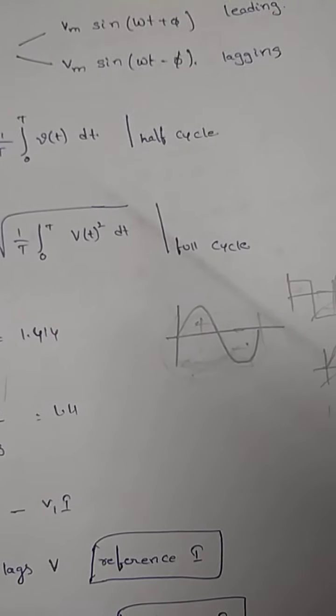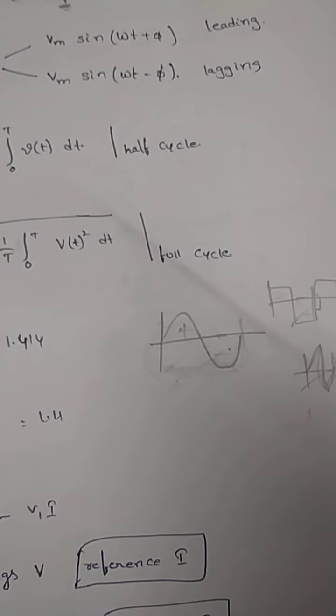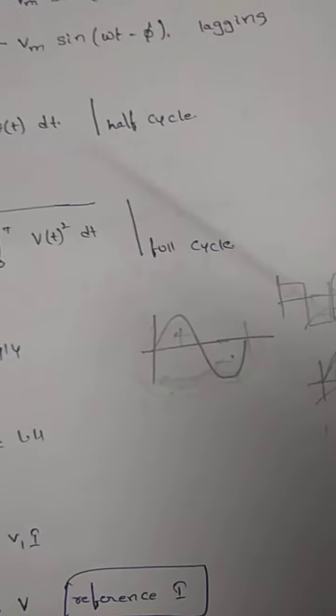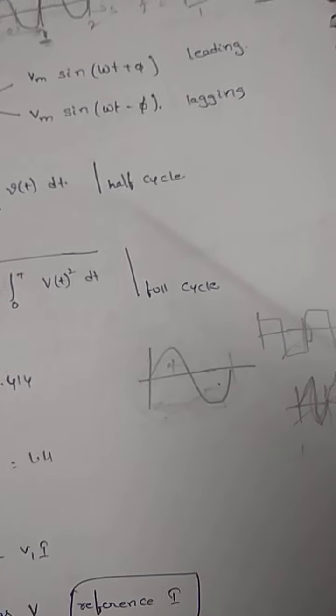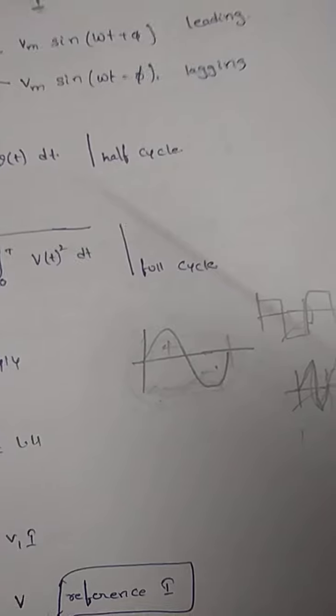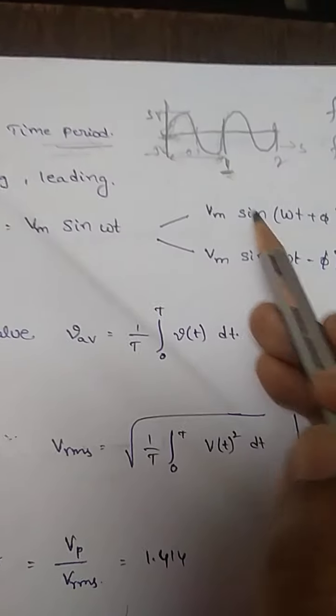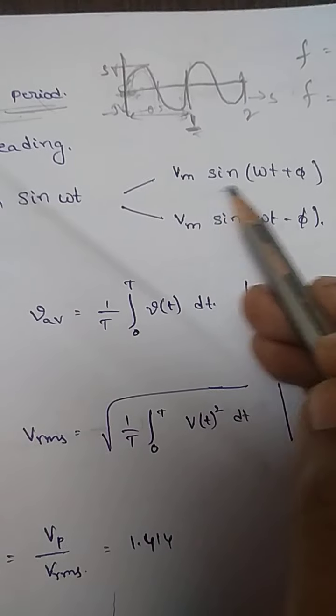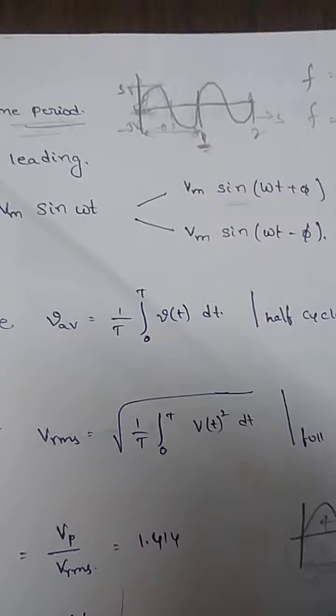If you go with machines also, mostly we go with sinusoidal. For that reason, whatever the harmonics are, it is easy to represent. Harmonics are nothing but your Fourier transformations. So the remaining parameters are also easy to represent. That's why we are going with the sinusoidal waveform instead of the triangular and square waveforms. That's why I'm writing here sinusoidal. So whatever this sine represents is the nature of your waveform.